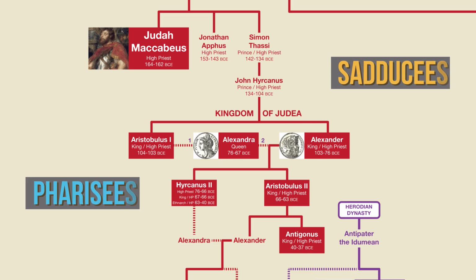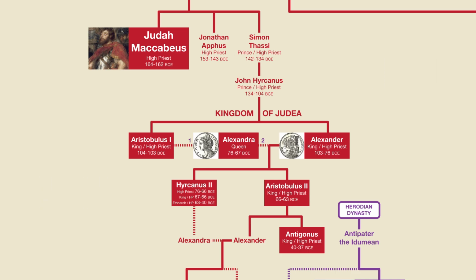When Alexander died in 76, Salome was crowned as Queen Alexandra, and it was under her that Judea reached its peak of power and prestige. Under Alexandra's reign, the high priesthood was reformed from a purely hereditary position to an elected one, though one still had to be of priestly blood to be eligible, and the position was given to her eldest son Hyrcanus II, with her younger son Aristobulus II to become king.